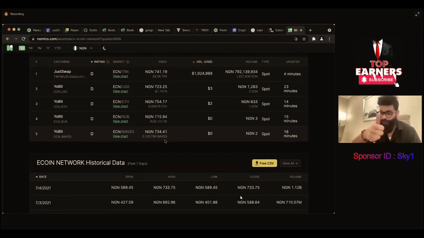So congratulations, your ECN Ethereum pool is coming. For a time being we stopped. Many people have their ECN on their ERC20 platform, on their MetaMask wallet, which you are not able to convert because it is in ERC20, and we have not given you the bridge to take your ERC20 token to TRC20 token.